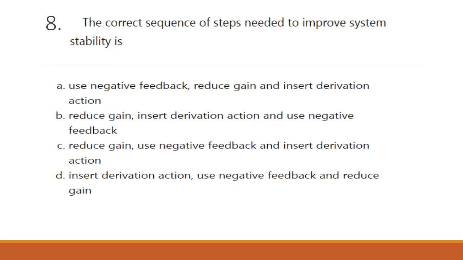Next question, the correct sequence of steps needed to improve system stability is. Option A, negative feedback, reduce gain and insert derivative action. Option B, reduce gain, insert derivative action and use negative feedback. Option C, reduce gain, use negative feedback and insert derivative action. Option D, insert derivative action, use negative feedback and reduce gain. The correct answer is option A, use negative feedback, then reduce gain and insert derivative action.